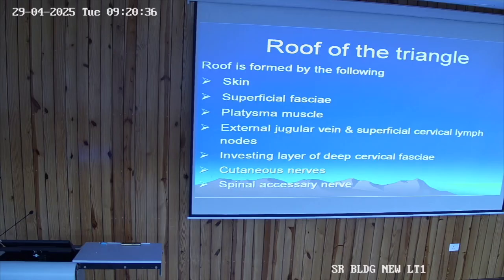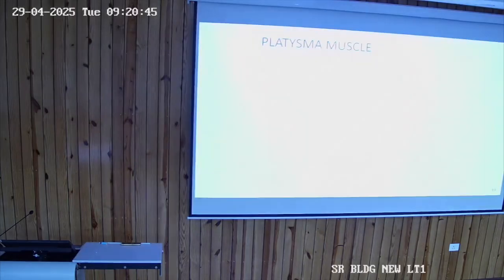Till where is the roof in your books? Skin, superficial fascia, platysma, external jugular, investing layer, and then the cutaneous nerves. So we will deal with it.